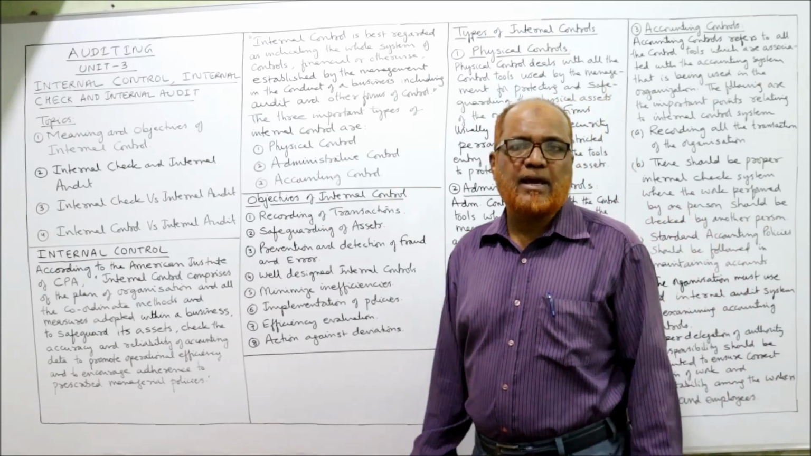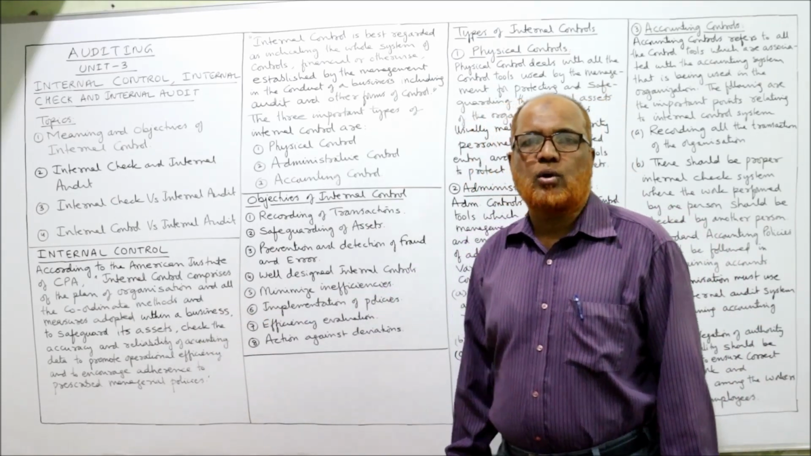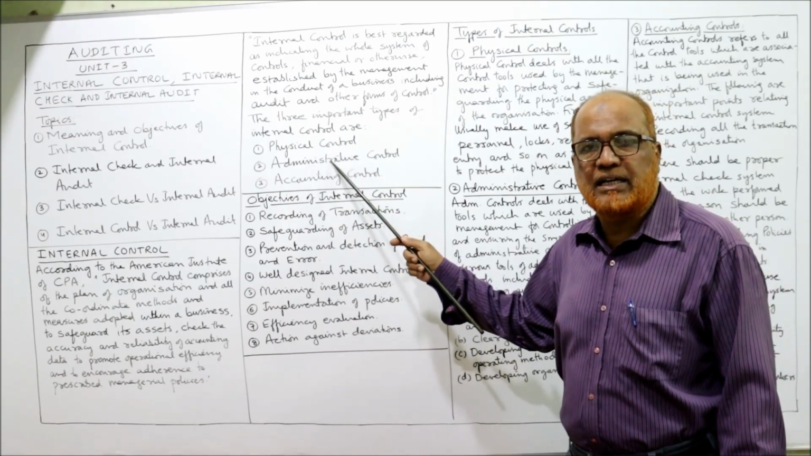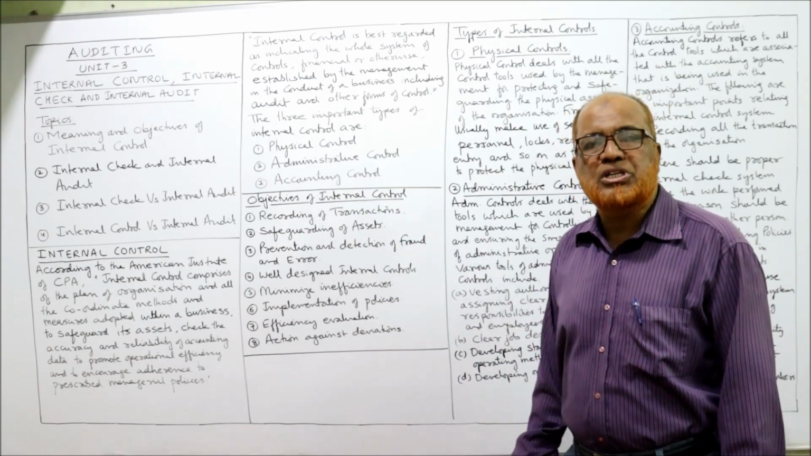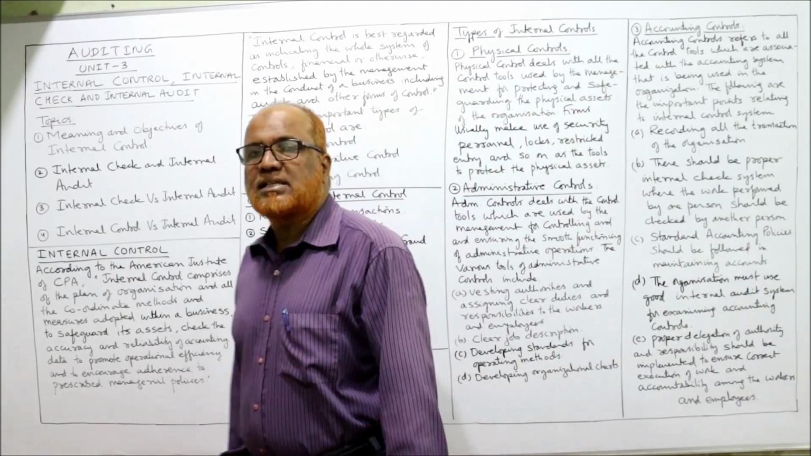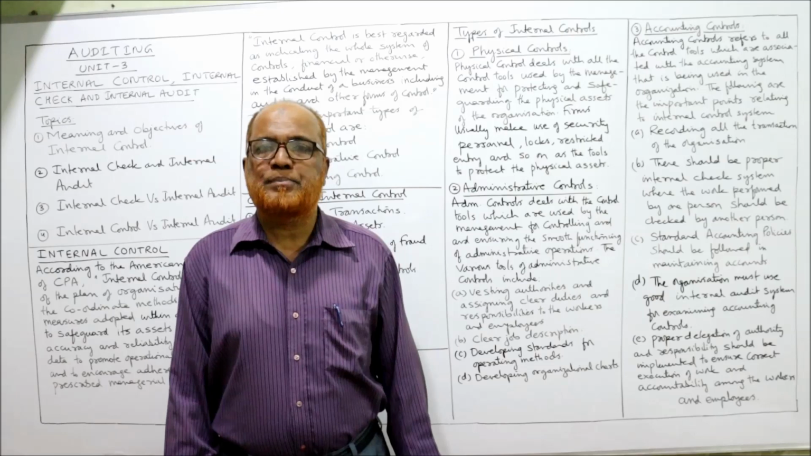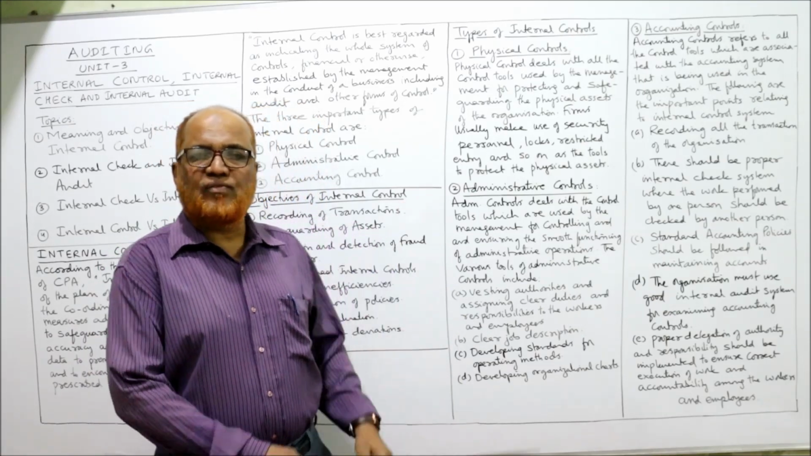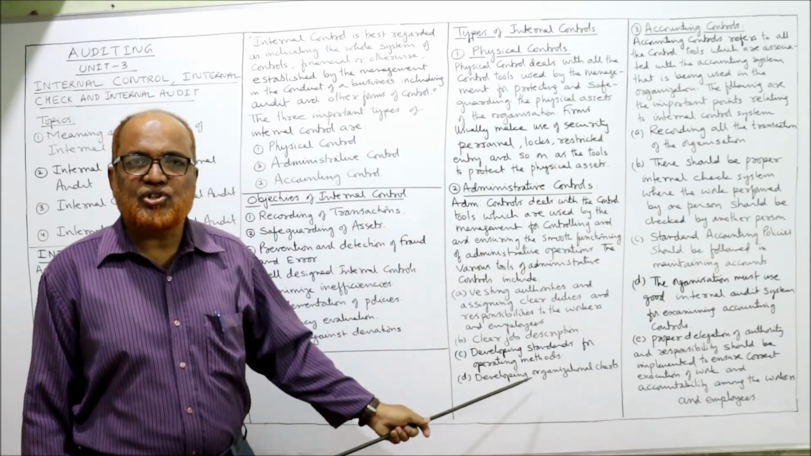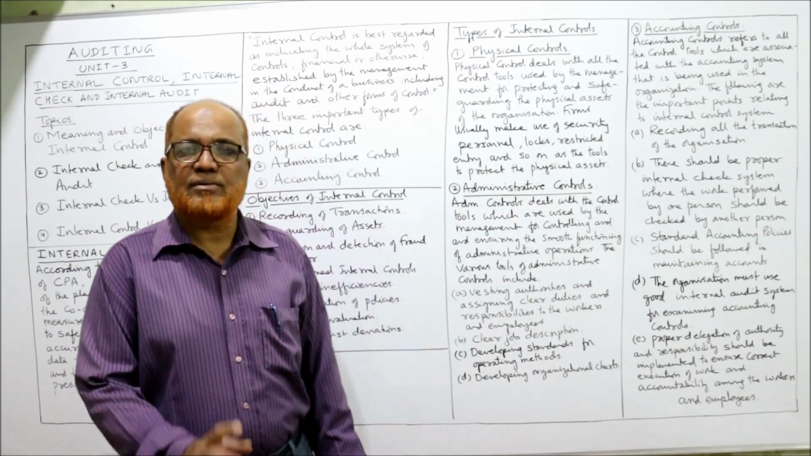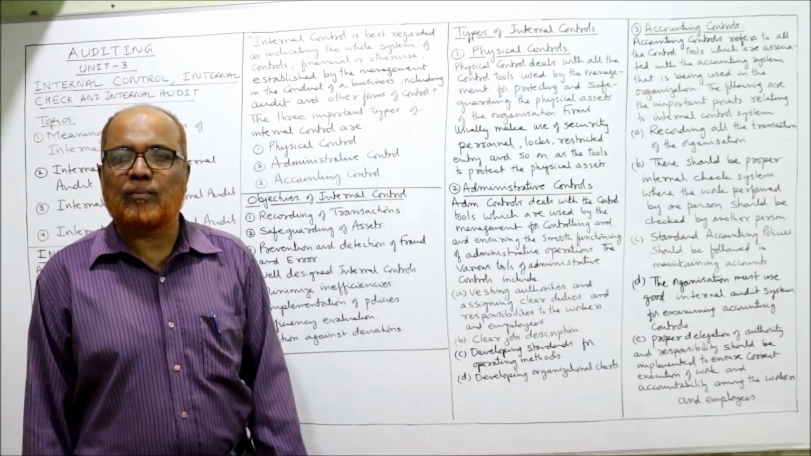So far I have explained the meaning of internal control, types of internal control. Only types I have explained, not in detail. Thirdly, features and objectives of internal control. Now the next thing is, what are the different types of internal control? Broadly we divide into 3 types: physical control, administrative control, and accounting control. First, I'll explain about physical control.